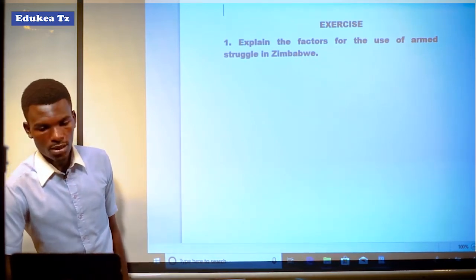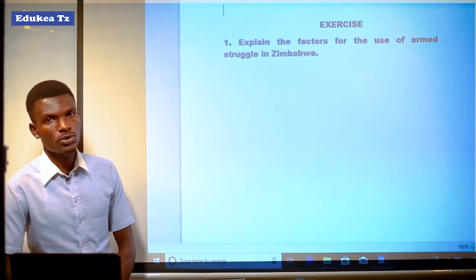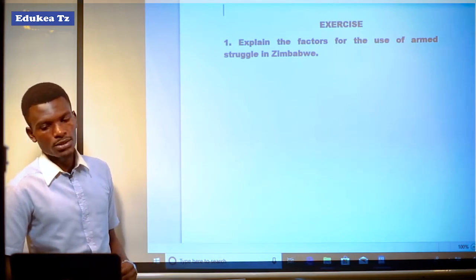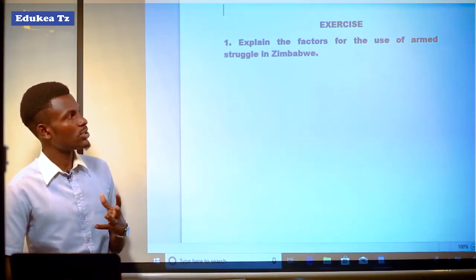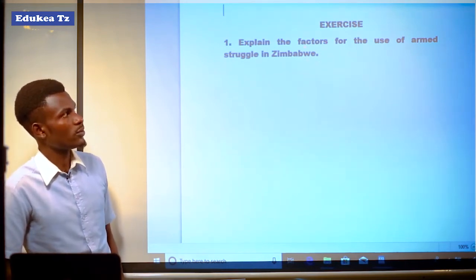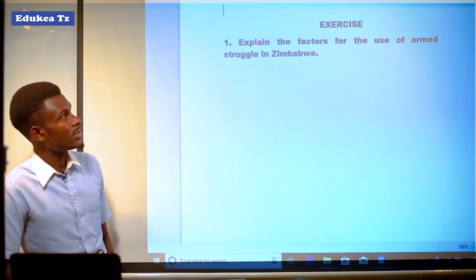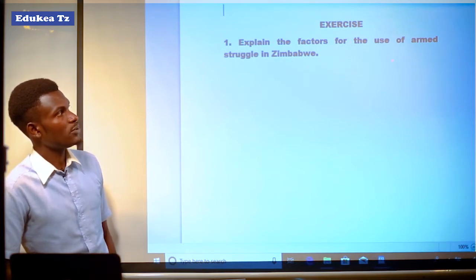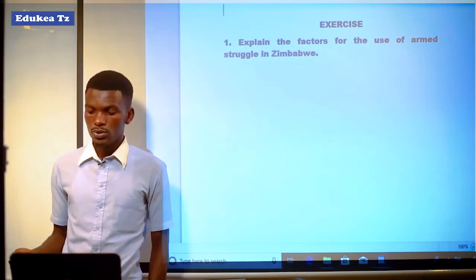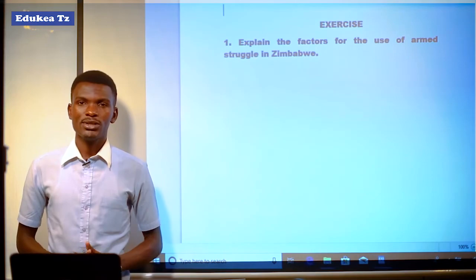After looking at the short explanation about Angola and Mozambique on the use of armed struggle in attaining independence, I would like to wind up there, and in the next session we will proceed with the reasons. Now let me give you the exercise. The question is only one: explain the factors for the use of armed struggle in Zimbabwe. So I would like to end there, and I welcome you in the next session. Have a good time.